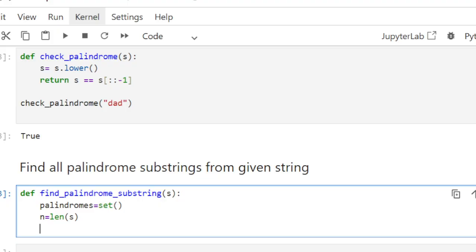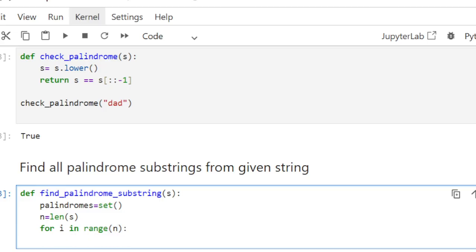Okay. Then we will run our loop, i in range, till the length of the string. Then we need to add one more loop in range i plus 2, so that we can get 3 or 2 characters. For that we are adding plus 2, and then we need to run it till n plus 1 because we want to include the last character as well.